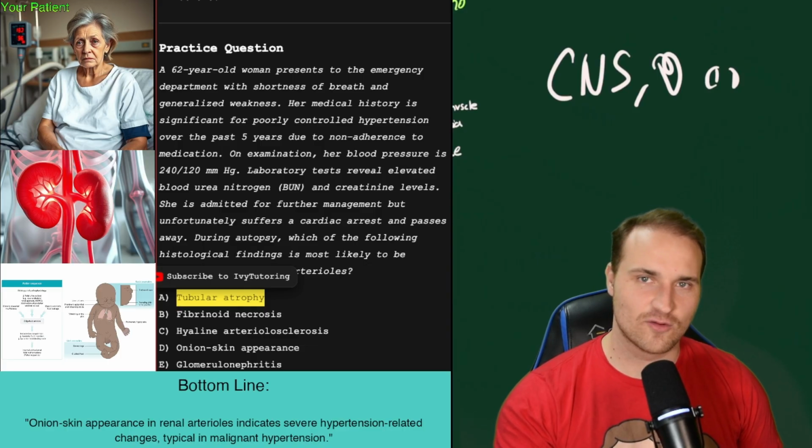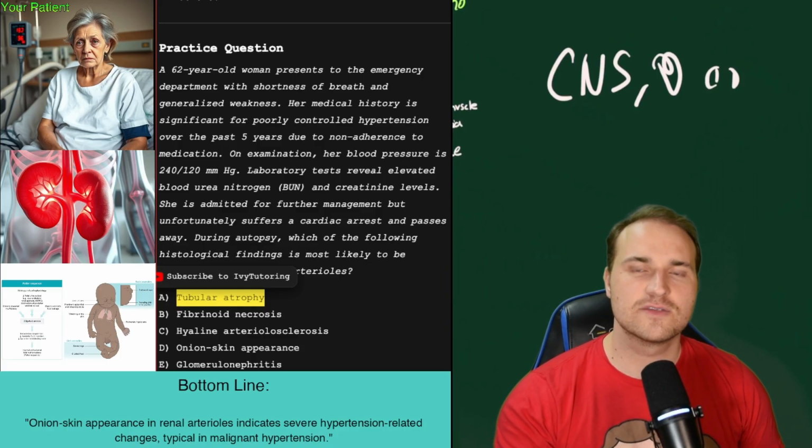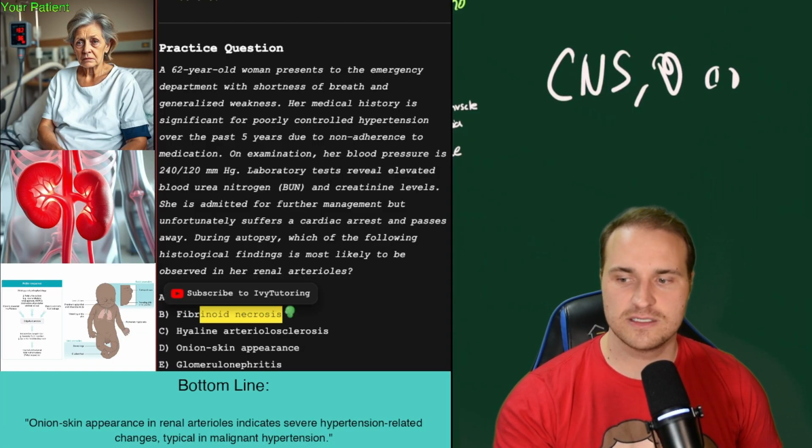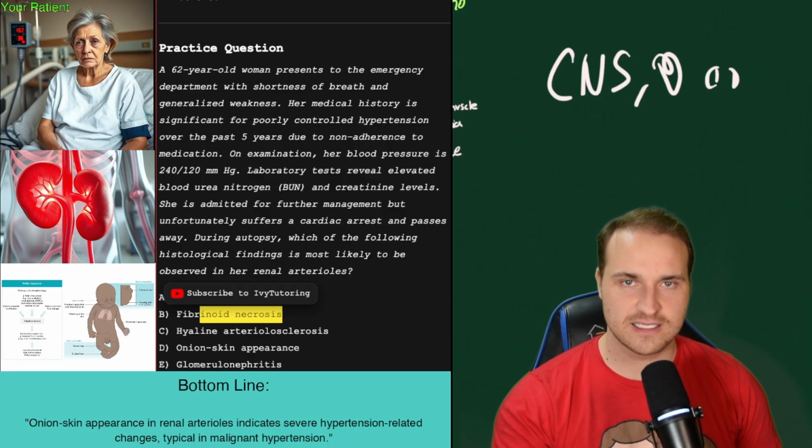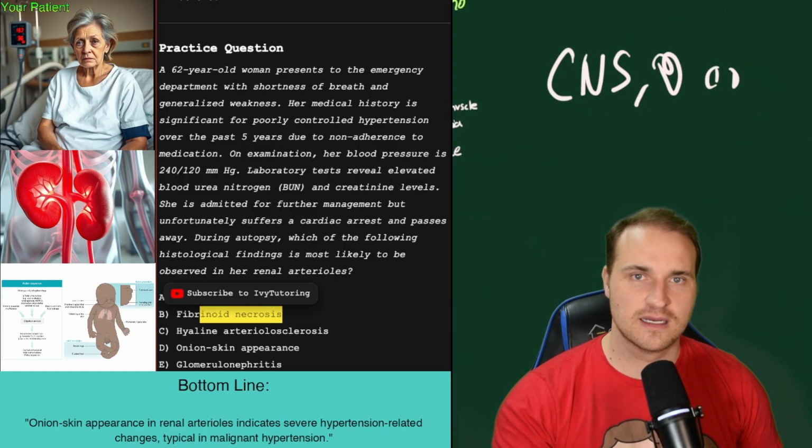Well, that's seen in chronic ischemic kidney disease, not specific to malignant hypertension. That's wrong because she had an acute presentation. It's not necessarily going to be chronic damage. How about fibrinoid necrosis? Well, that is seen in the acute phase of malignant hypertension, especially when there's a vascular rupture, and that's possible, but onion skin is more consistent with long-standing malignant hypertension.